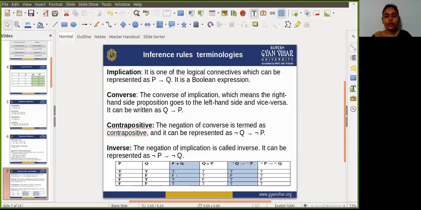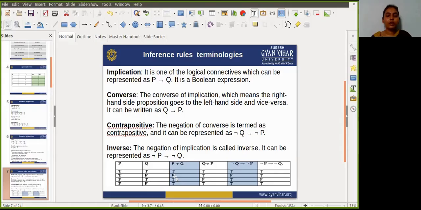So only in the second row does it give a value false, because the value of P is true, but the Q value is false. So in that case, it gives only a false value, and other than that, it will be true.